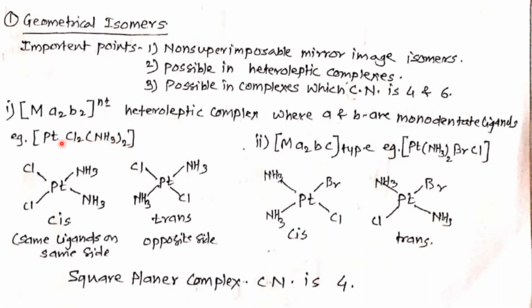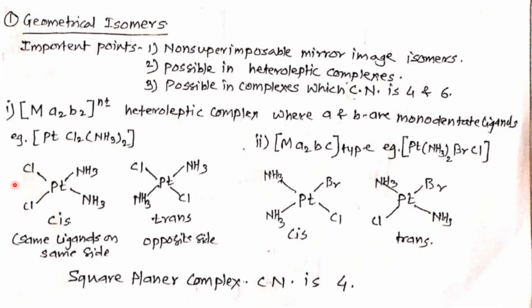So if we try to draw their structures, these are two structures. In this, the central metal platinum is surrounded by, its coordination number is 4, 2 chlorines and 2 amines.